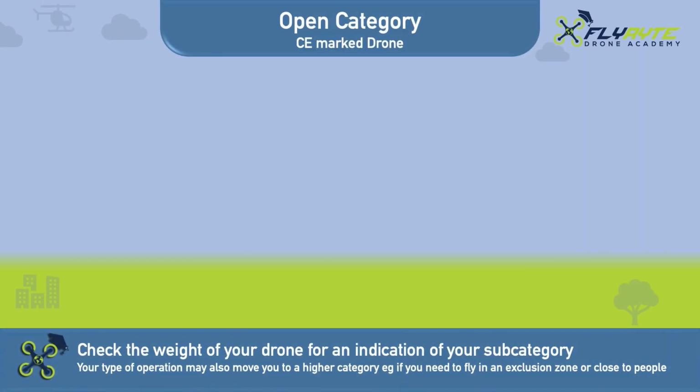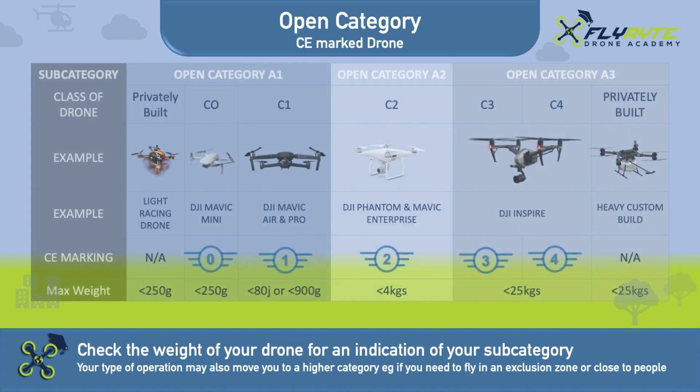The majority of drone pilots will find themselves operating in the open category. The open category is subdivided into 3 subcategories: A1, A2 and A3. The subcategories are further divided by the class of drone you are operating. Check the weight of your drone for an indication of the subcategory.